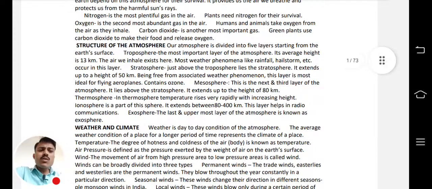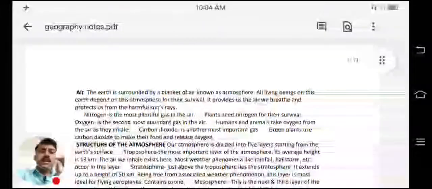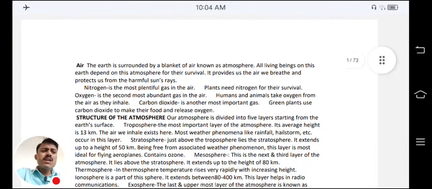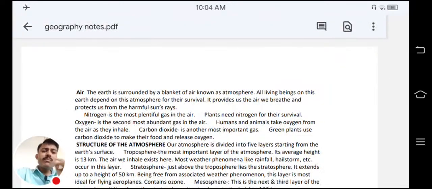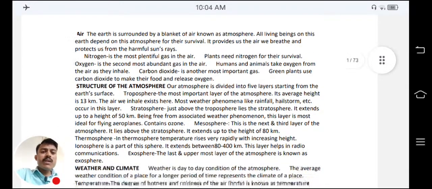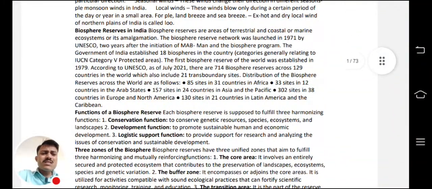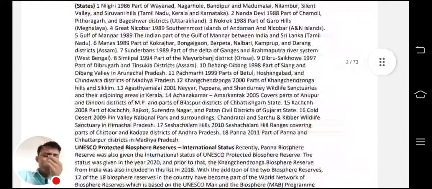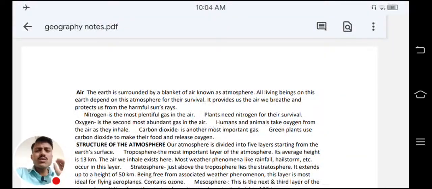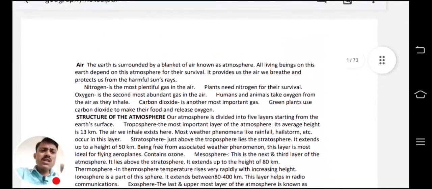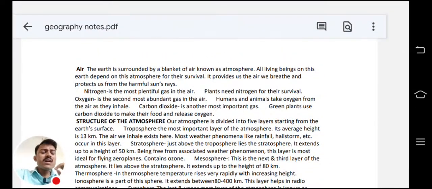Everything related to geography is there, and the important thing is that only the things which can be asked are included in this PDF. Therefore this PDF became 73 pages. Actually, it is not a very big PDF, but you can see the typing is compact and no space is wasted, because I don't want to make a very long PDF. So in the shortest possible space, I have packed all the notes and all the important facts and shared them with you guys. We will see in this lecture the total points covered in this geography PDF.